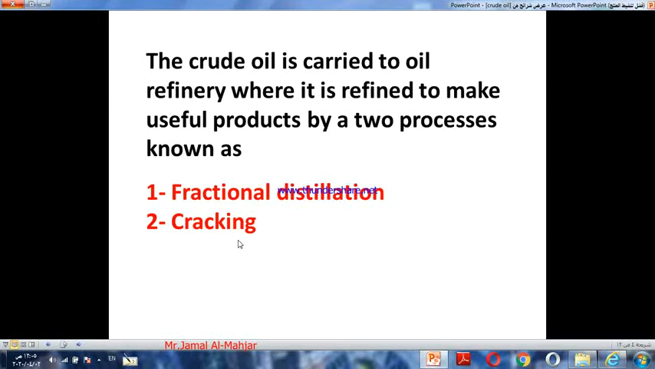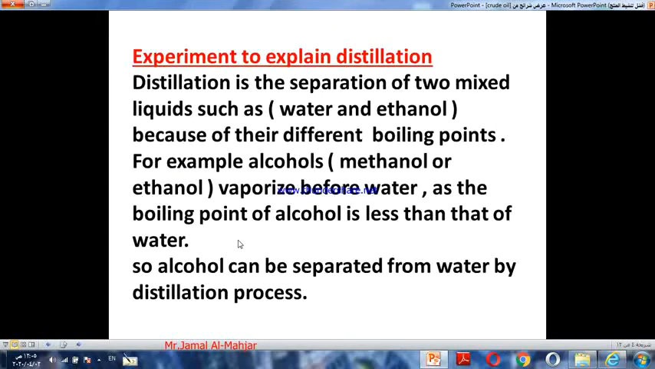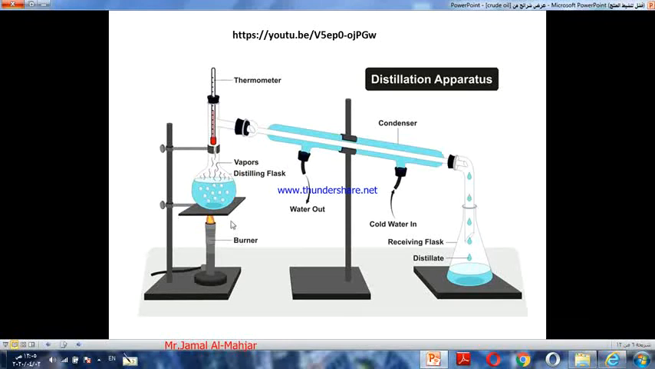So first, what does distillation mean? We have an experiment to explain distillation. This is the apparatus for this experiment. If we have alcohol and water mixed with each other, how can we separate them? As we know, these two compounds, alcohol and water, have different boiling points.